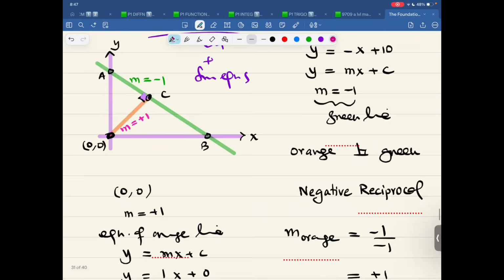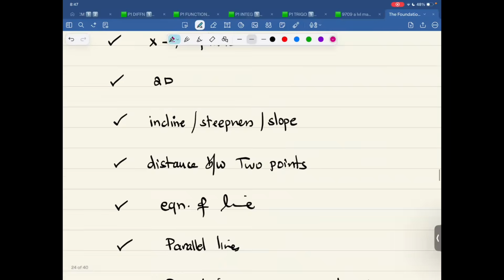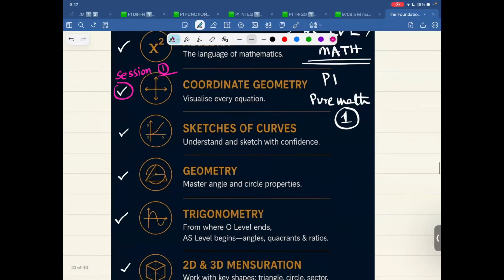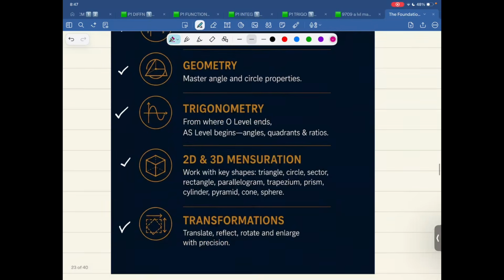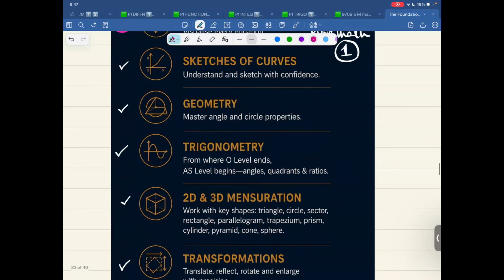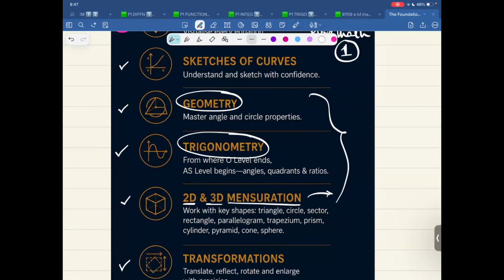Let me go all the way up. In the next class, we would be focusing on, I think, your ultimate fear, that is 2D and 3D mensuration. What kind of questions come in? Then, of course, we'll be talking about a little bit of geometry, a little bit of trigonometry. So let me focus a little bit on this in lecture number 2.